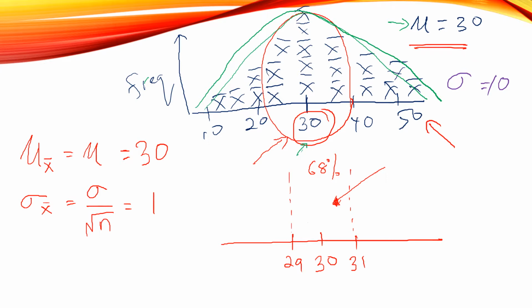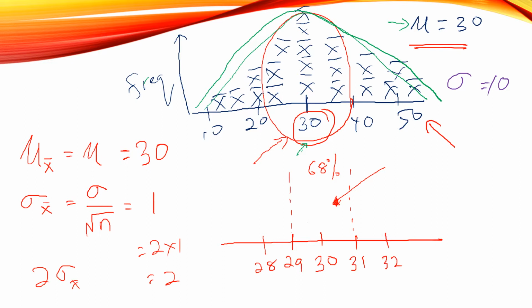If you have two standard deviations, 2 times 1 equals 2, so this will be 28 and this will be 32.